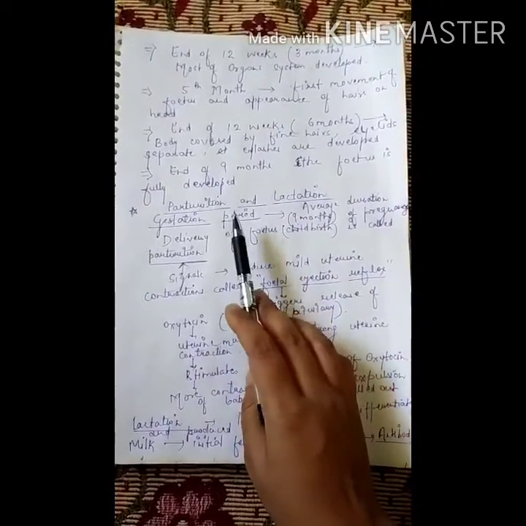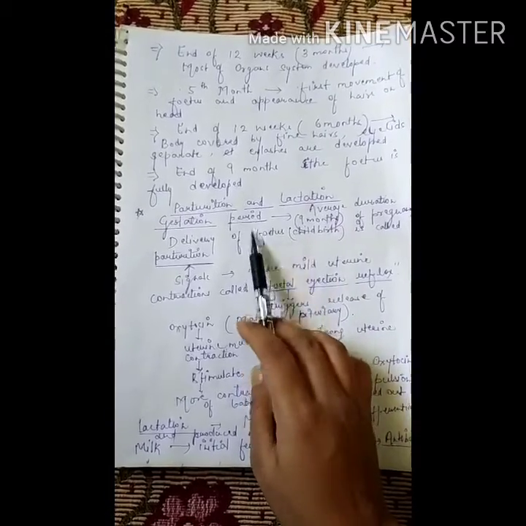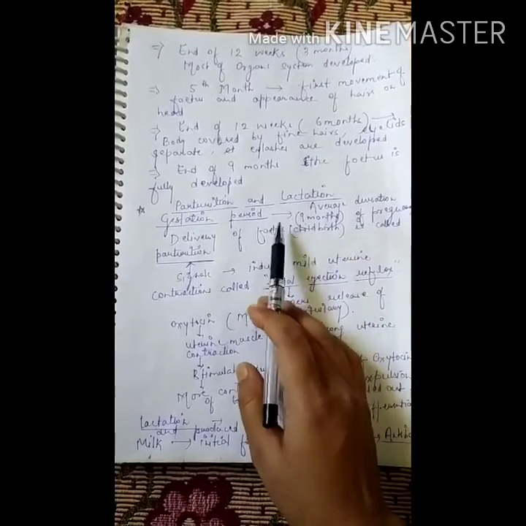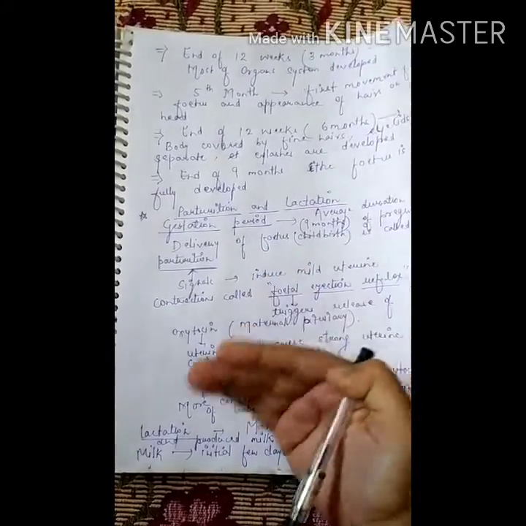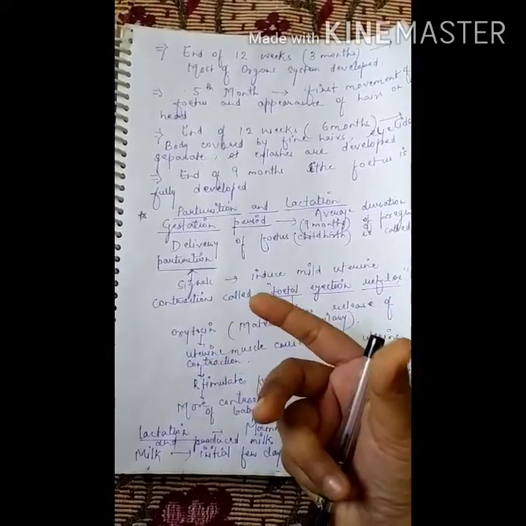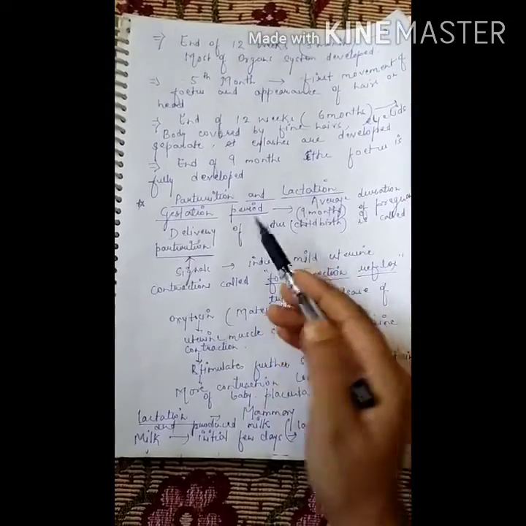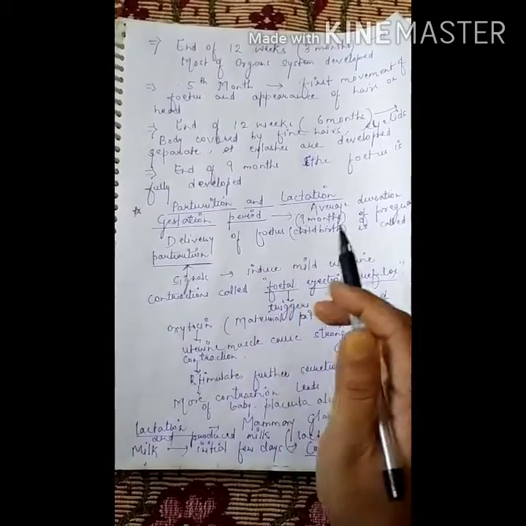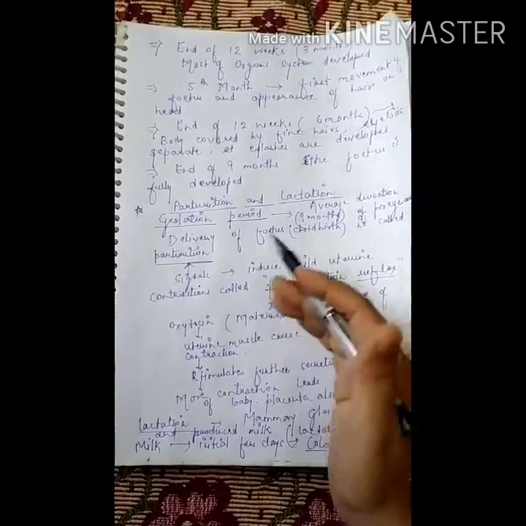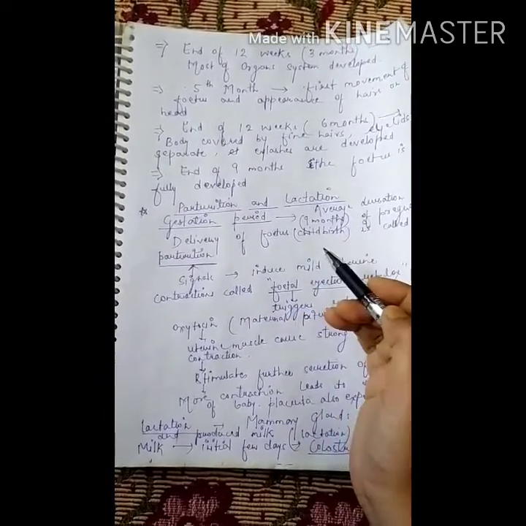Now, what are parturition and lactation? In this portion, we learn about parturition and lactation. Parturition is the delivery of the fetus, the delivery of the baby. What is the gestation period? The average duration of pregnancy, that is 9 months, is known as the gestation period, and the delivery of the fetus, that is childbirth, is called parturition.